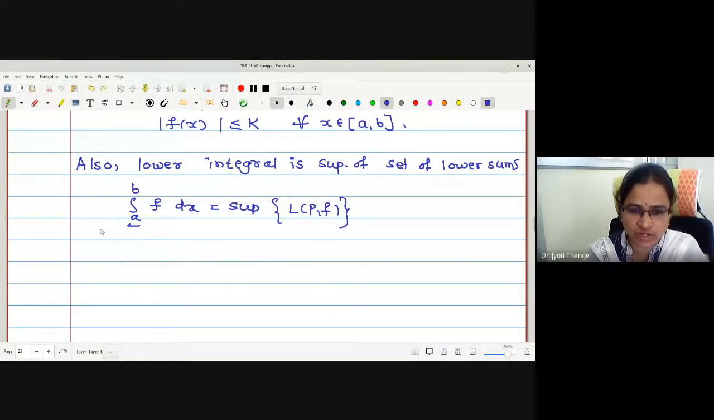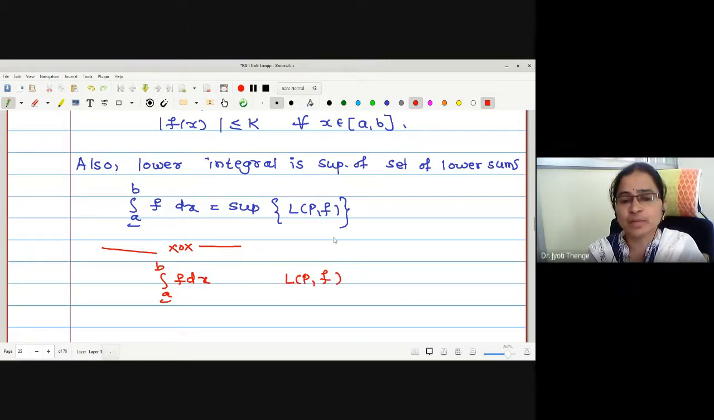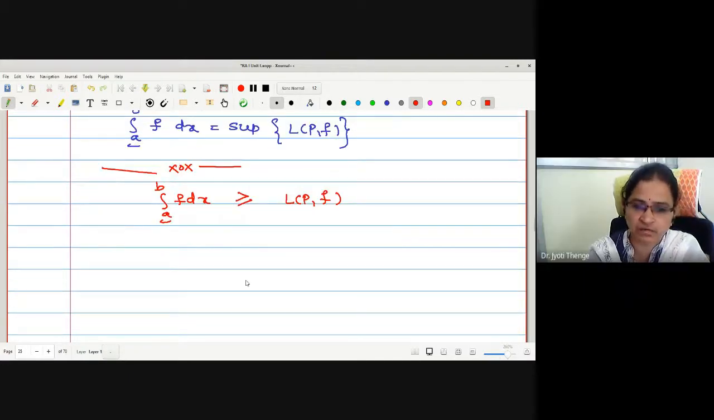What happens if I remove the relation? Take the lower integral and an arbitrary lower sum. The supremum among this set is this number. Then what is the relation between the supremum and an arbitrary element of the set? The supremum is always greater, no? Great. So the supremum is greater than or equal to the lower sum. Then I can write that an arbitrary lower sum is less than or equal to the lower integral.